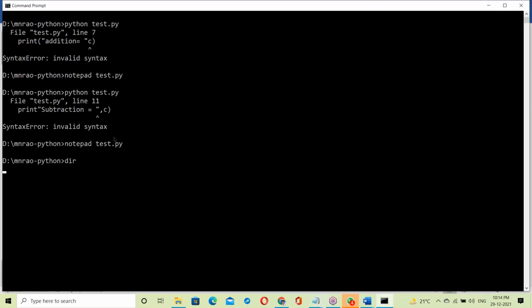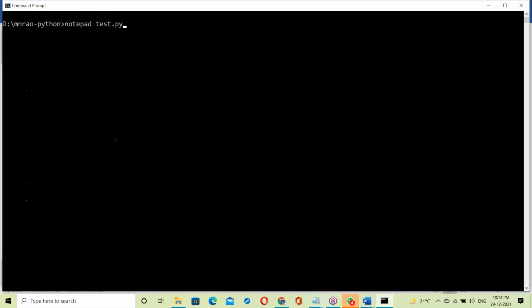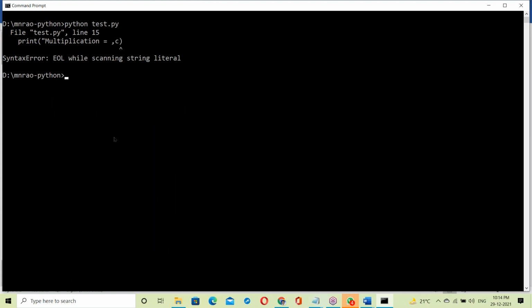Run it. See this, now the 15th line has an error. See, I'm using the up arrow key. This command prompt maintains history. Up arrow key, down arrow key. It will maintain the history of commands.